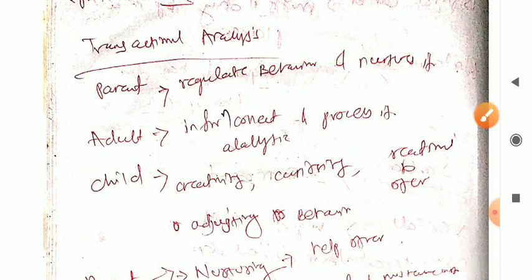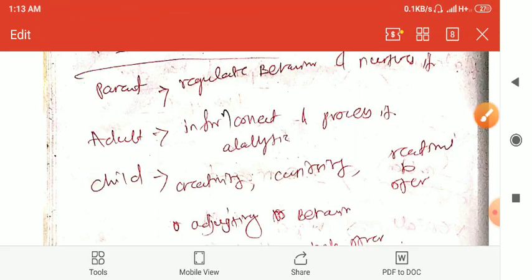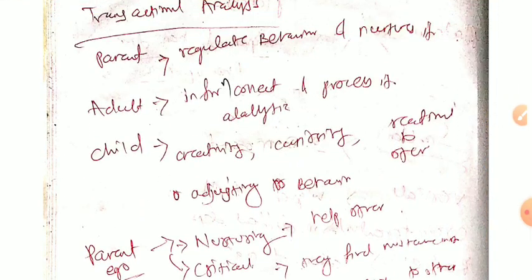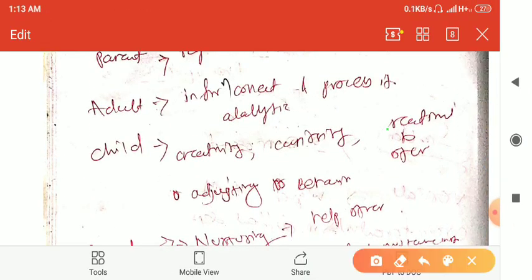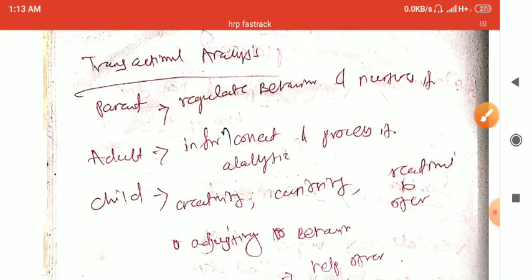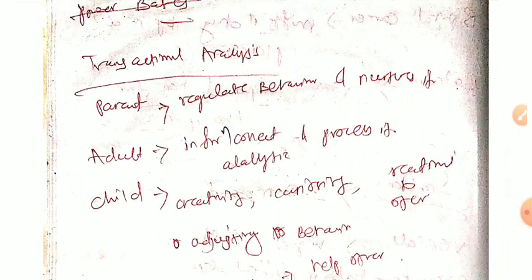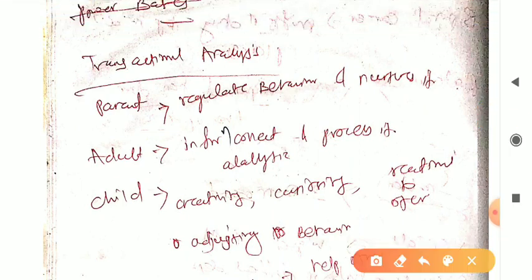So let's see what this is. First one is parent state, then the adult state, and the next one is the child state. Parent is one who regulates behavior and nurtures it.